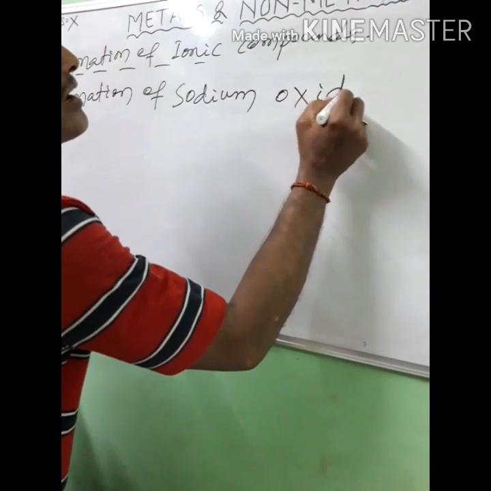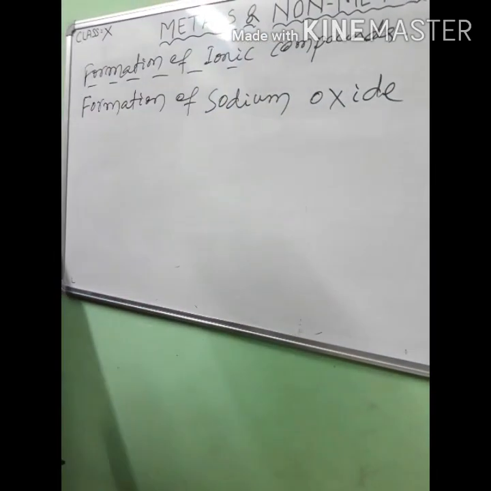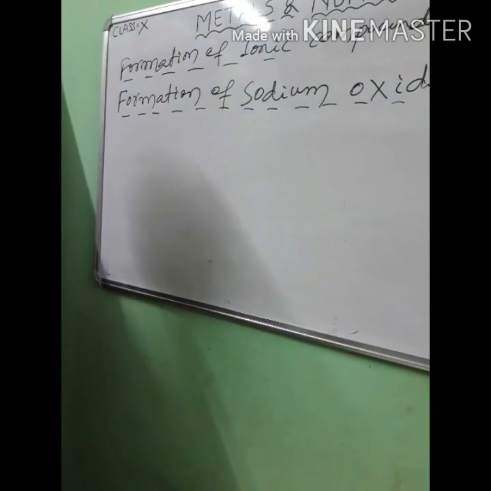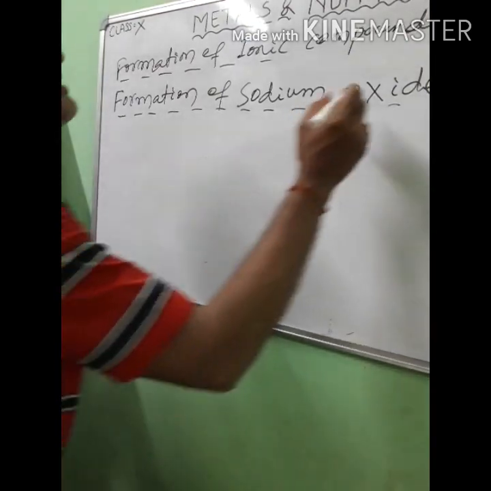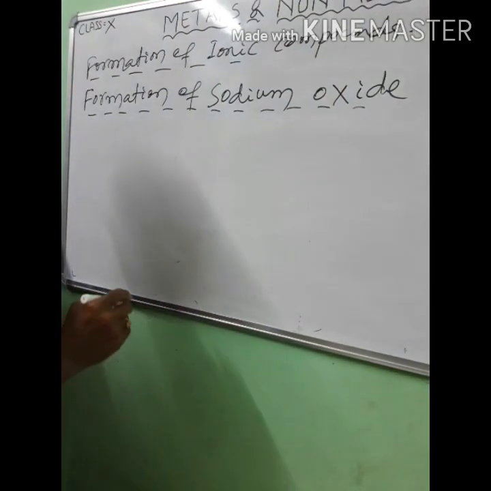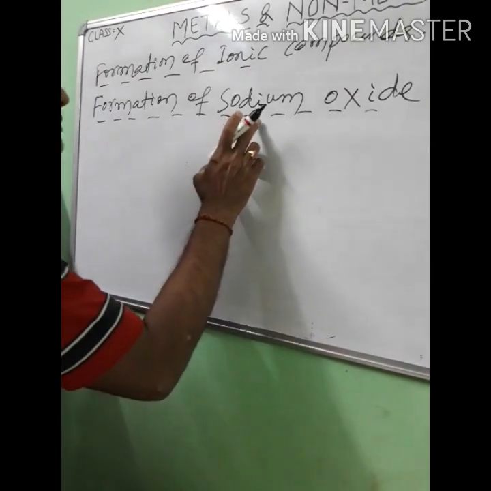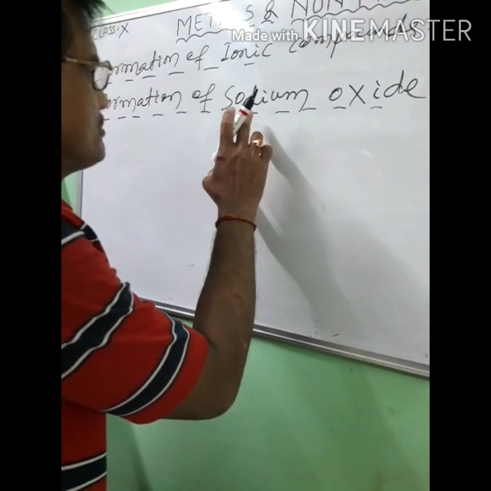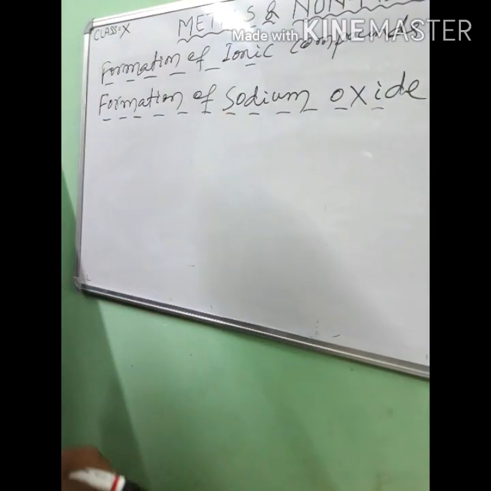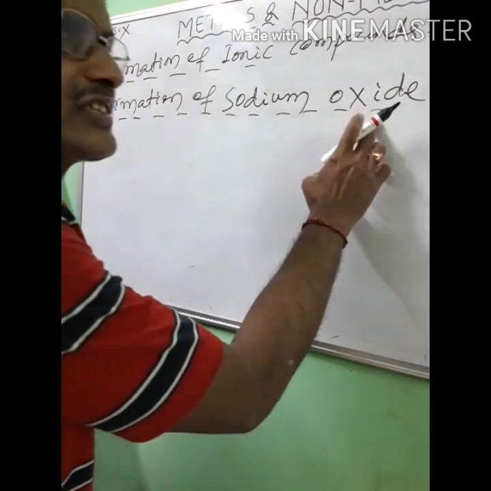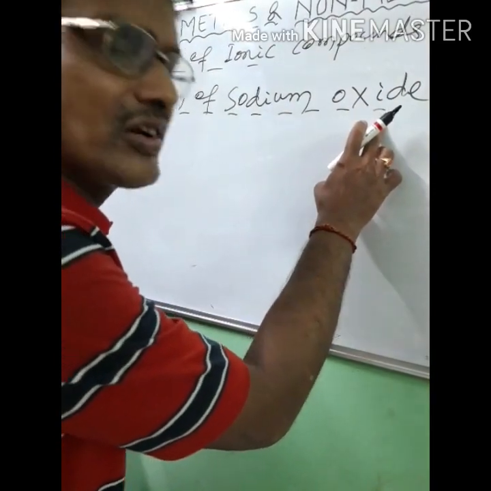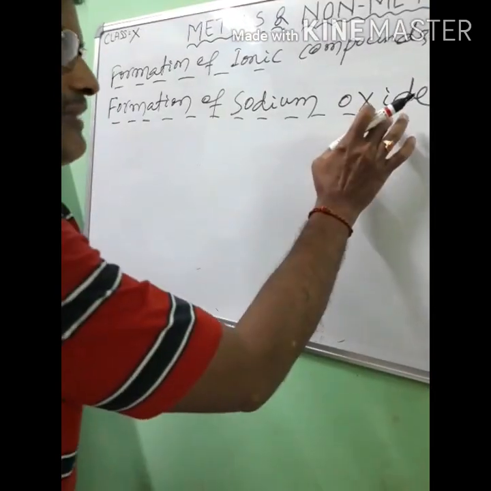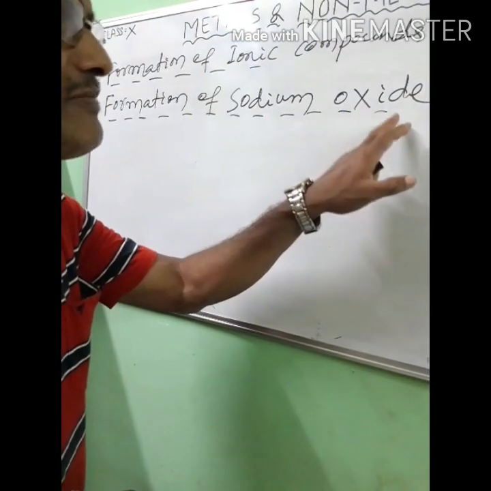Sodium oxide. Formation of sodium oxide. So let us first write: sodium is a metal and oxygen is a non-metal. The formation of sodium oxide means when sodium combines with oxygen to form sodium oxide, an ionic compound is formed. Here, first let us write the valence electrons of oxygen.